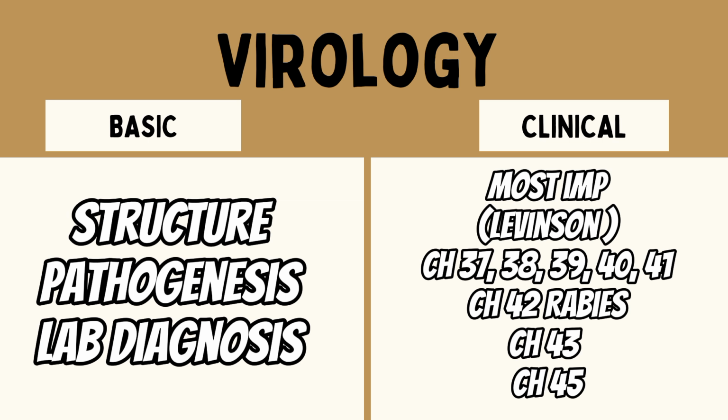If you have to do only one chapter of virus, then you must do the hepatitis chapter. Then moving on to the arboviruses and rabies virus, the important one is only the rabies virus. And from chapter number 43, which is the tumor viruses, the only thing you have to learn is the name of the viruses and the cancer they are causing. Chapter number 44 is not that important, so you can omit it.